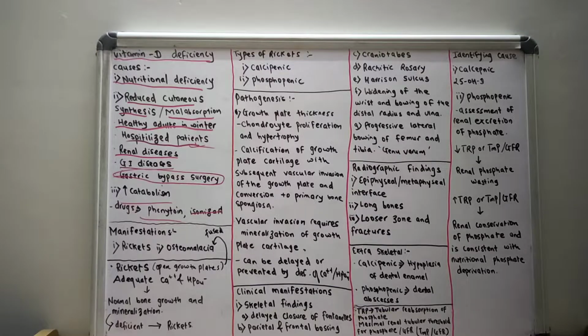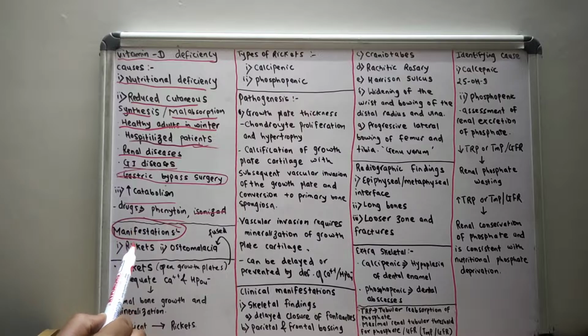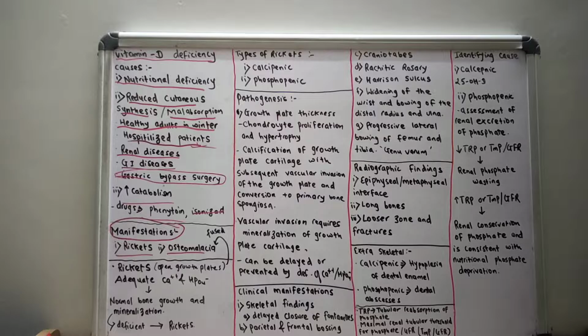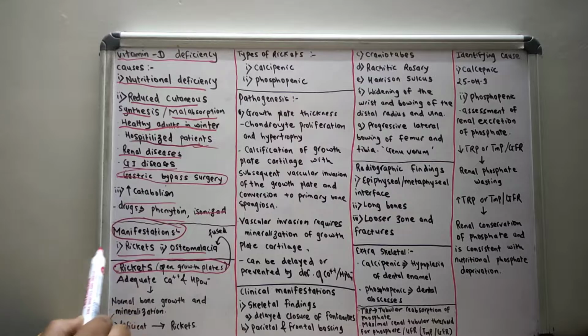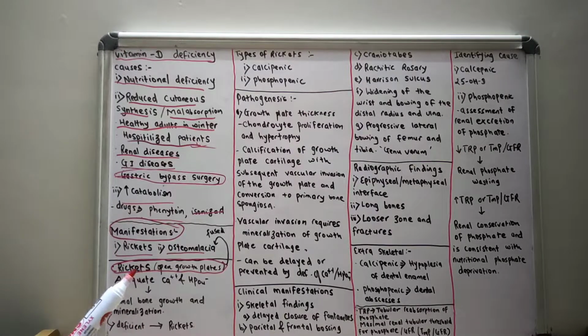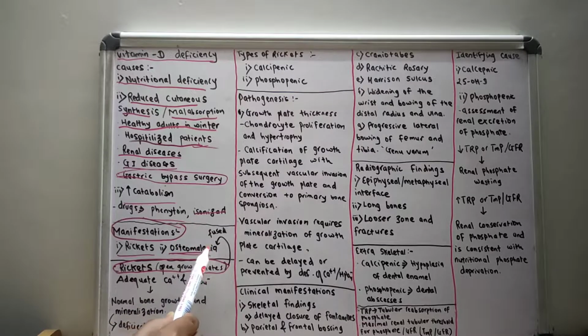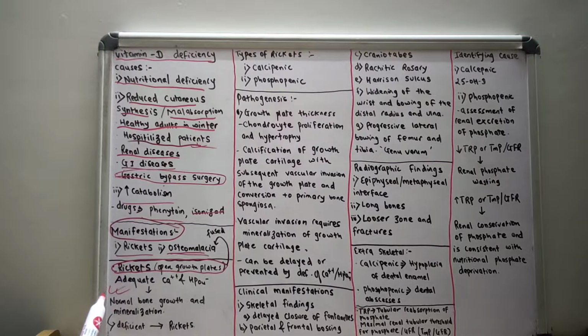As I have already told you, there are mainly two manifestations of vitamin D deficiency, that is rickets and osteomalacia. Rickets occurs in open growth plates, where there is still a lack of fusion of the growth plates. That means rickets occurs in infants and children, whereas the adult counterpart is osteomalacia, which occurs in fused growth plates. So let us discuss the process of how rickets occurs.